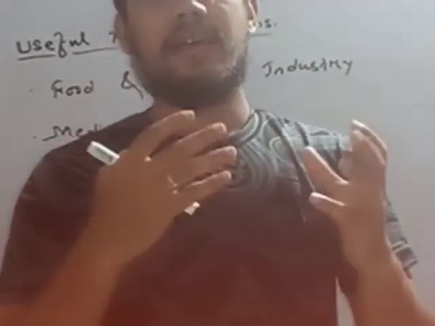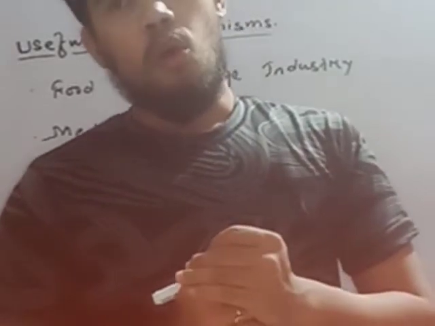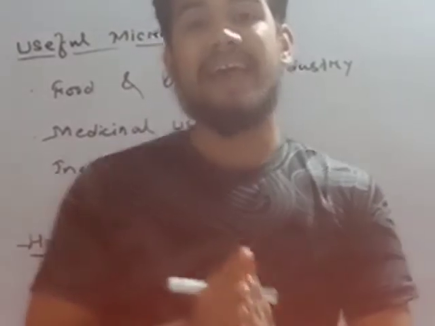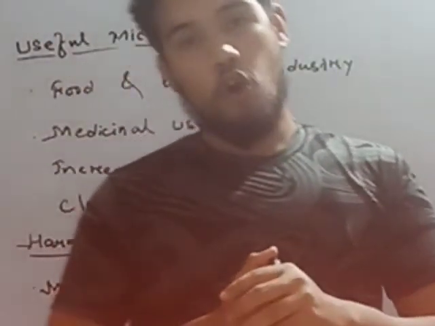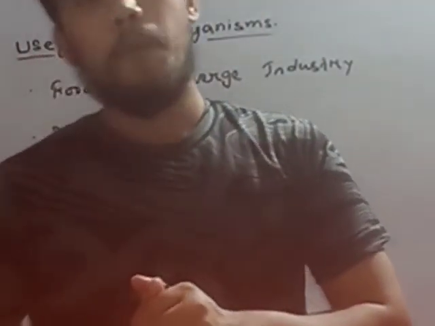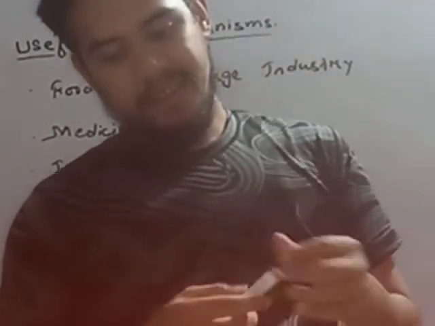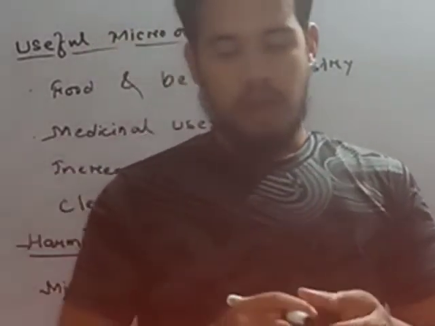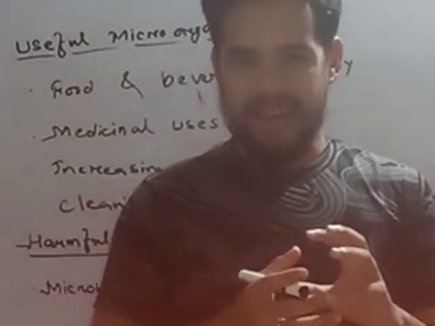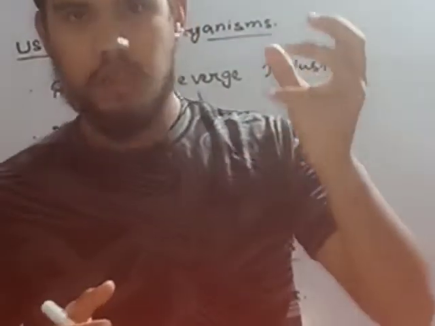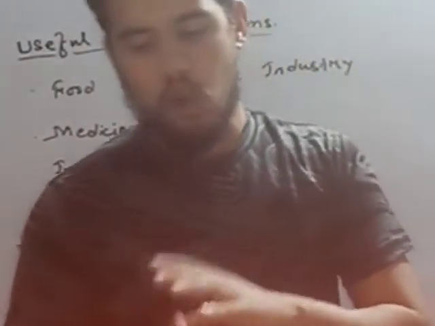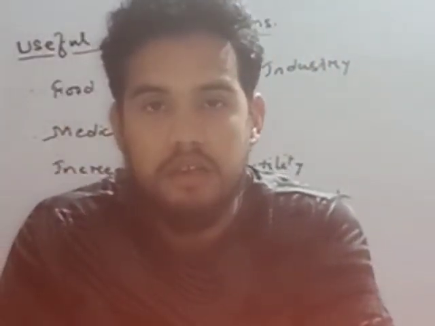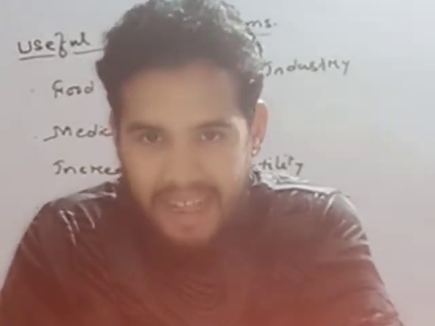One more way that microorganisms help us is in making alcoholic drinks. In alcoholic drinks, yeast also performs its duty. Yeast is used for making alcoholic drinks, and in the process of fermentation, the yeast converts the sugar into alcohol.